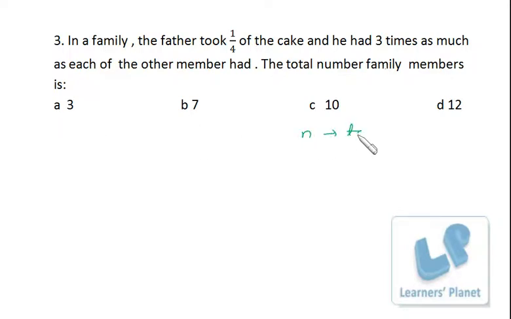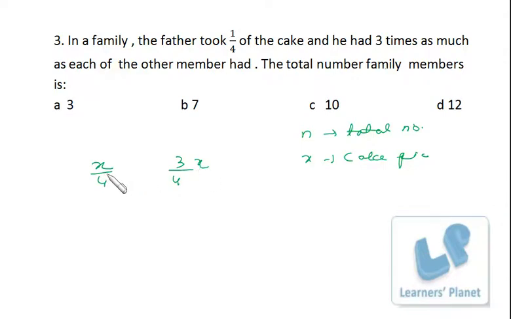And the number of pieces of cake is x. Now father has eaten x by 4 because he has taken 1/4. So out of total x, x by 4 has been taken by father. That means the remaining 3/4 x has been taken by the remaining family members, right?